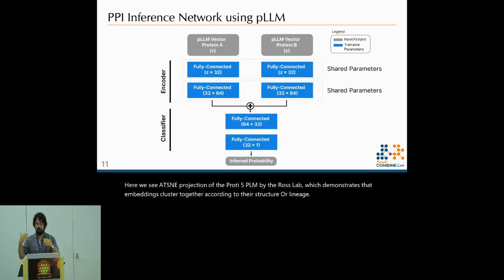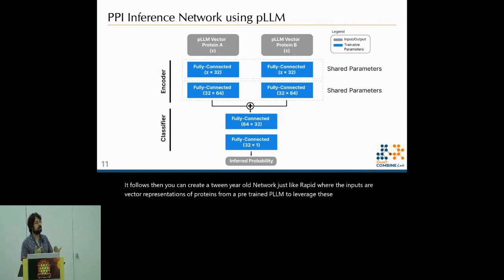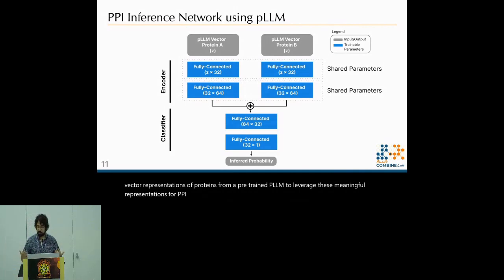It follows then you can create a twin neural network, just like RAPID, where the inputs are vector representations of proteins from a pre-trained PLM to leverage these meaningful representations for PPI inference. Here, 2 vectors from a pre-trained PLM are fed into a fully connected twin neural network, which serves as an encoder. The output from the encoder is then summed and inputted into a fully connected classifier network, which then outputs the inferred interaction probability.